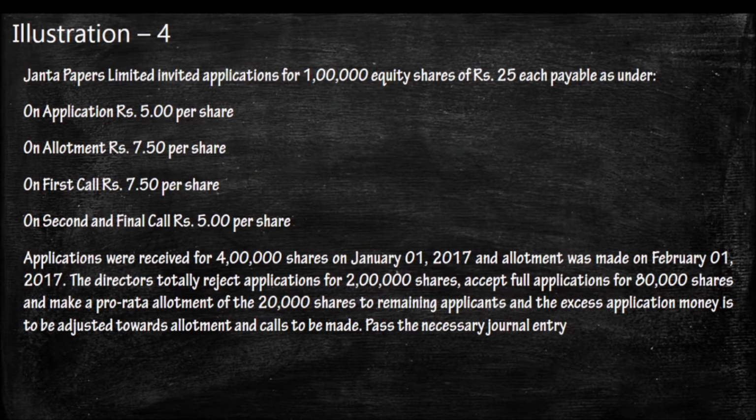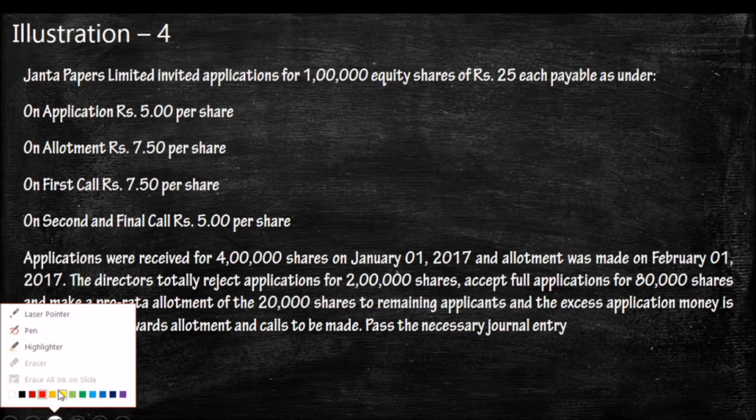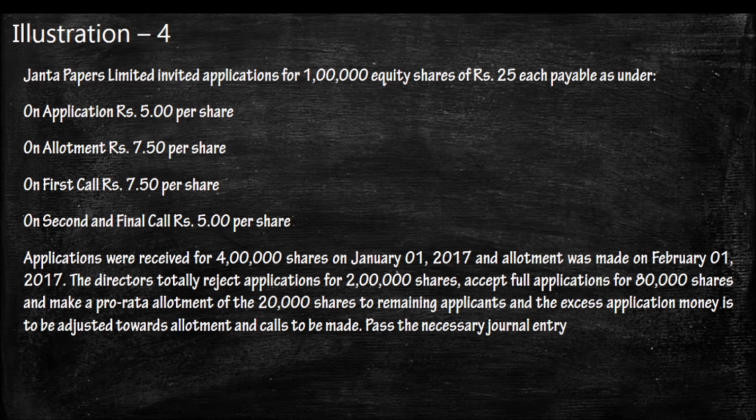From this question we are going to learn how to adjust the excess application received by the company through a combination of rejection and pro rata allotment. Please read the question carefully.